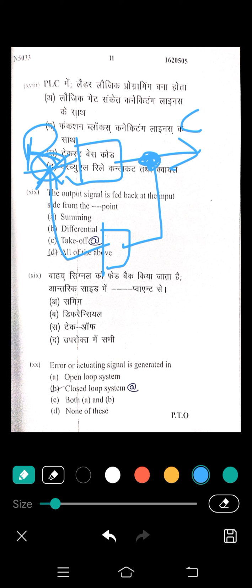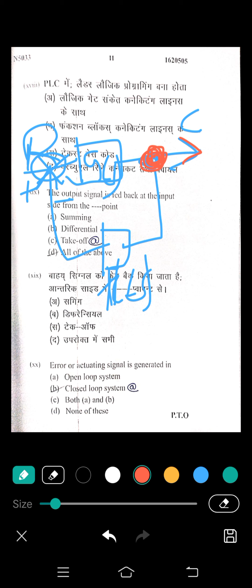At the summing point plus minus sign has been given because of positive and negative feedback. Here G(s) is the transfer function or gain, and H(s) means the feedback signal. But in this question, from point is given, that means the takeoff point. Here the output signal is fed back, that means the output C is returned.